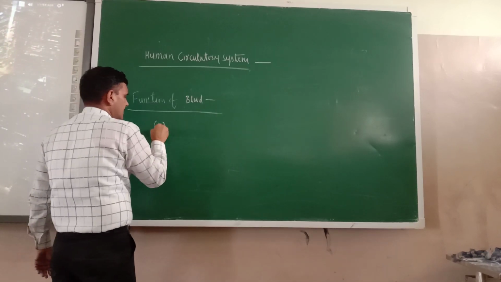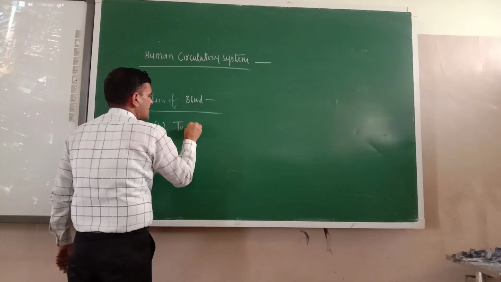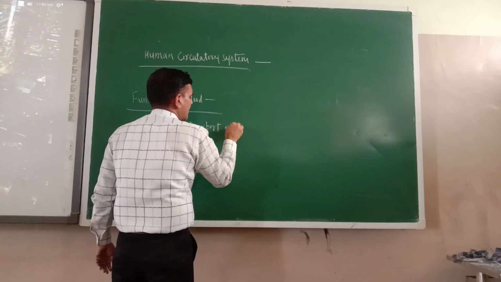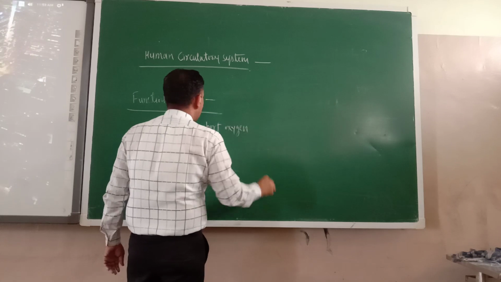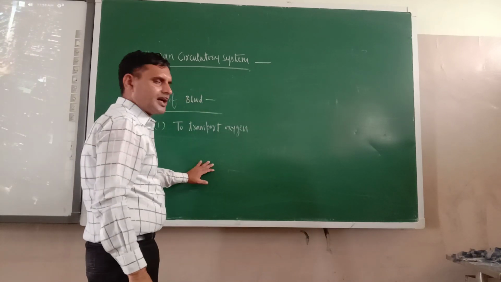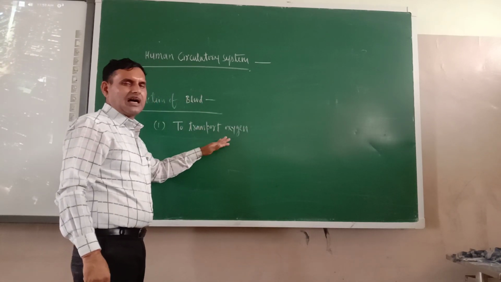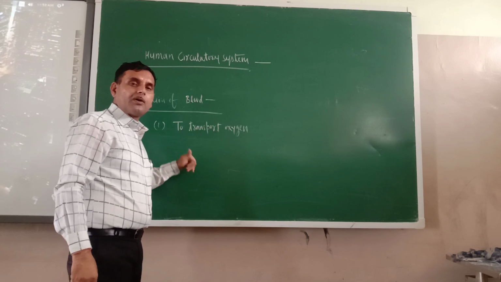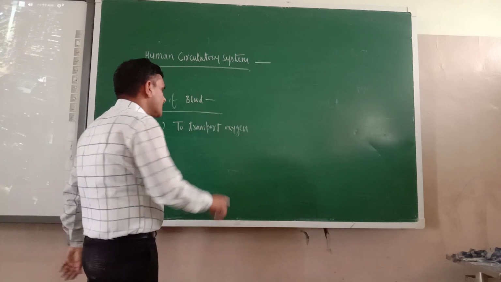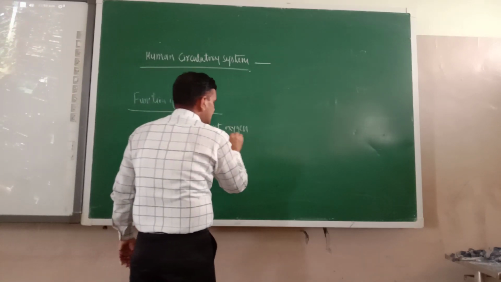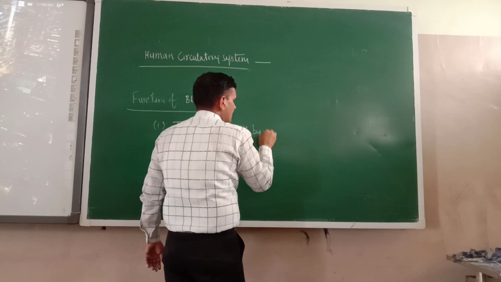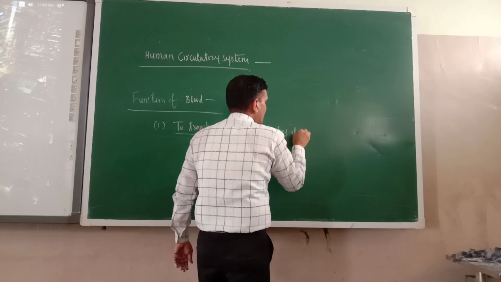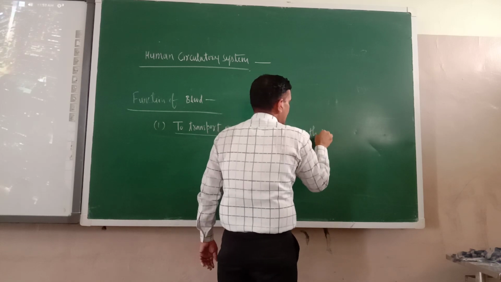The first function is to transport oxygen. Okay? Because in the blood, what is there? Hemoglobin is there, and hemoglobin will bind the oxygen and it will form oxyhemoglobin, and now it will circulate throughout the body. To transport oxygen by binding it with hemoglobin.